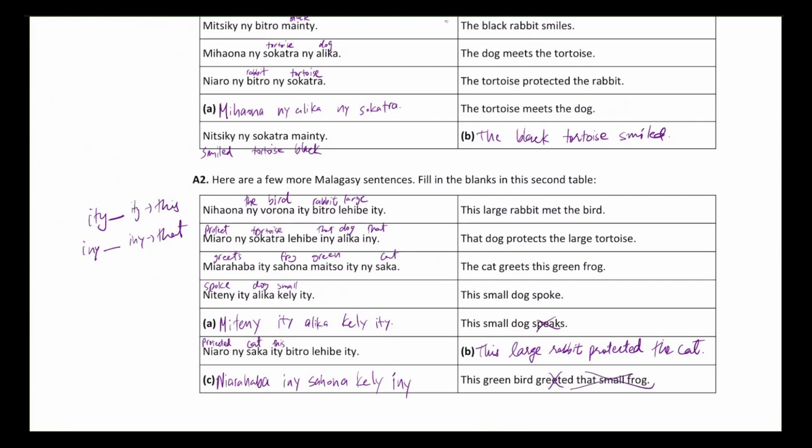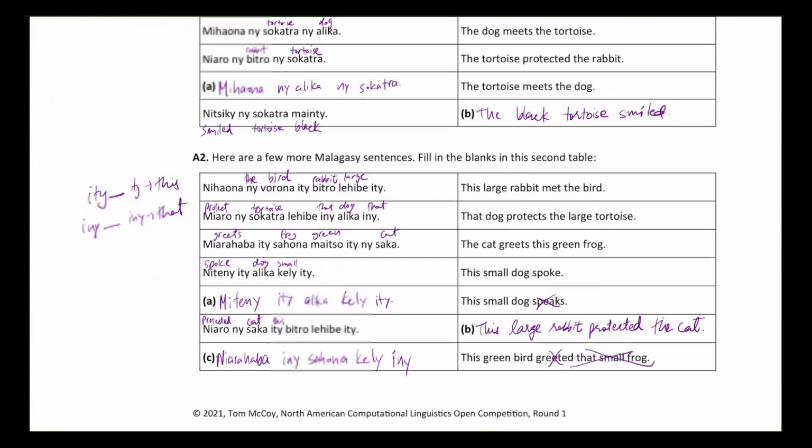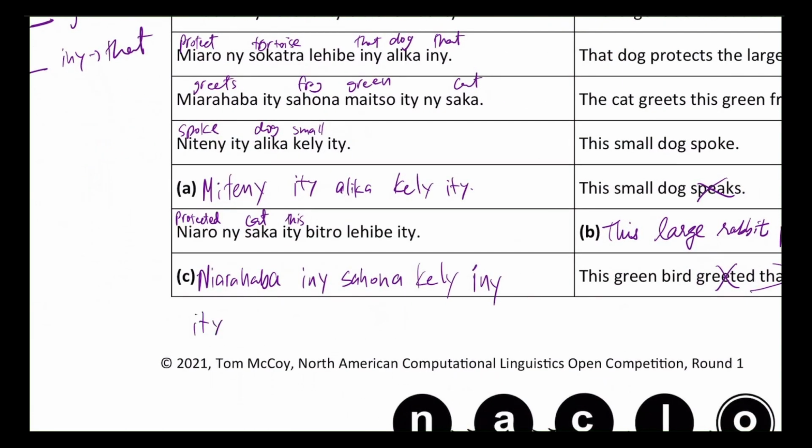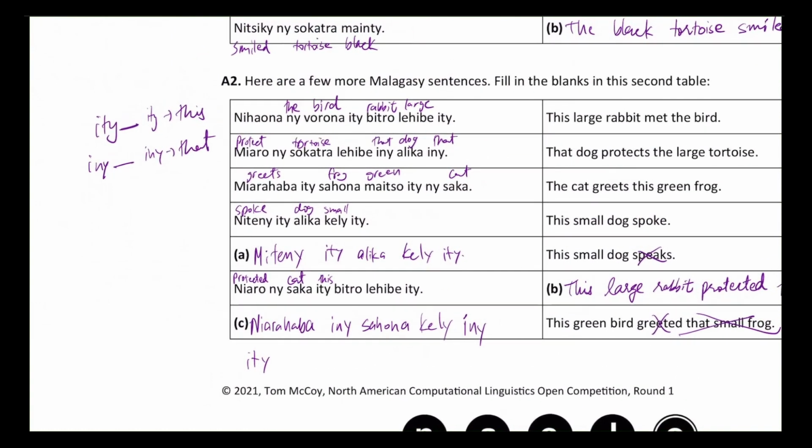So we're done with that part of the phrase, and now we have the subject, which is this green bird. We know that this is by iti and iti before and after the noun phrase, so we're going to do that again. Iti, and now the phrase is green bird. Once again, we're just going to scan to find bird, and we find it over here. We have bird as vorona over here, so we're going to write that, vorona, and we want to find green. And I remember they said green frog somewhere.